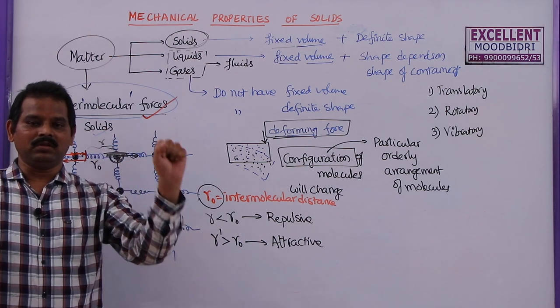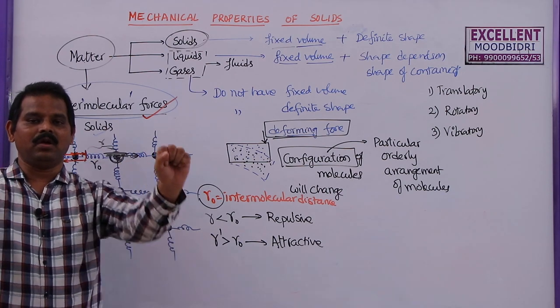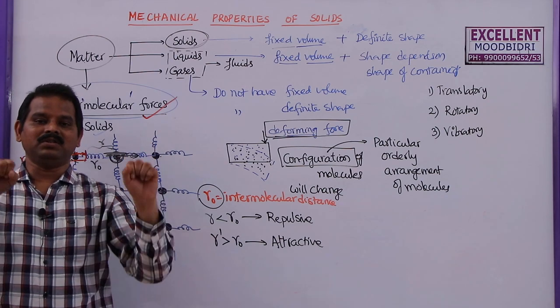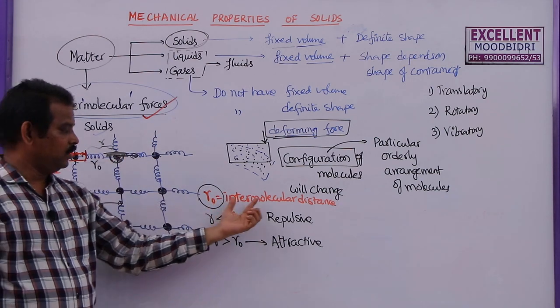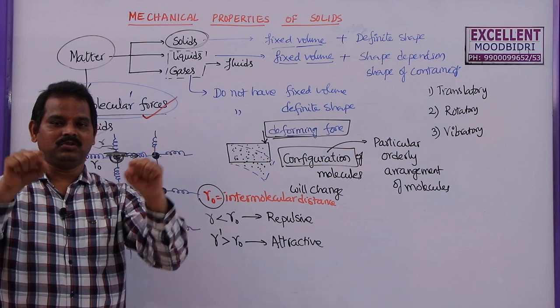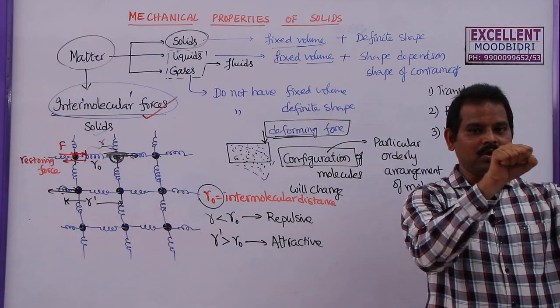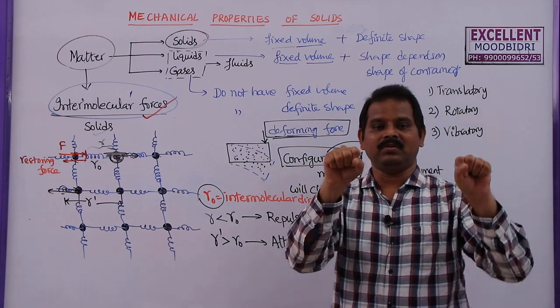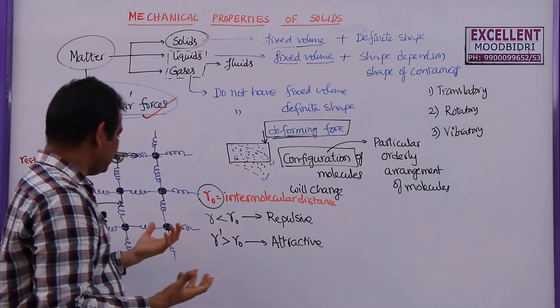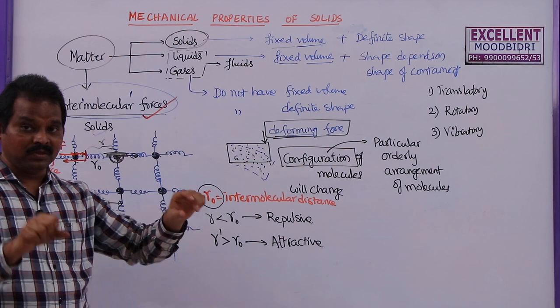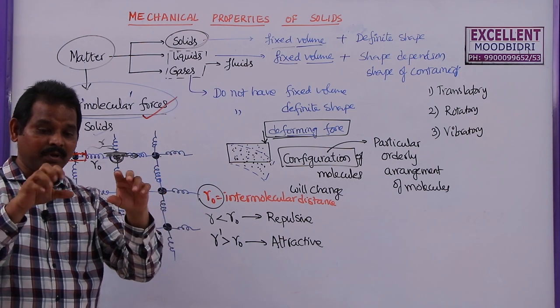Let us say they are rotating, vibrating and moving like this. At any point, generally they will have a fixed intermolecular distance between these two. Even if the system moves like this, these two molecules will maintain that R naught. Not exactly constant, it also depends upon the temperature of the surroundings or temperature of that body.